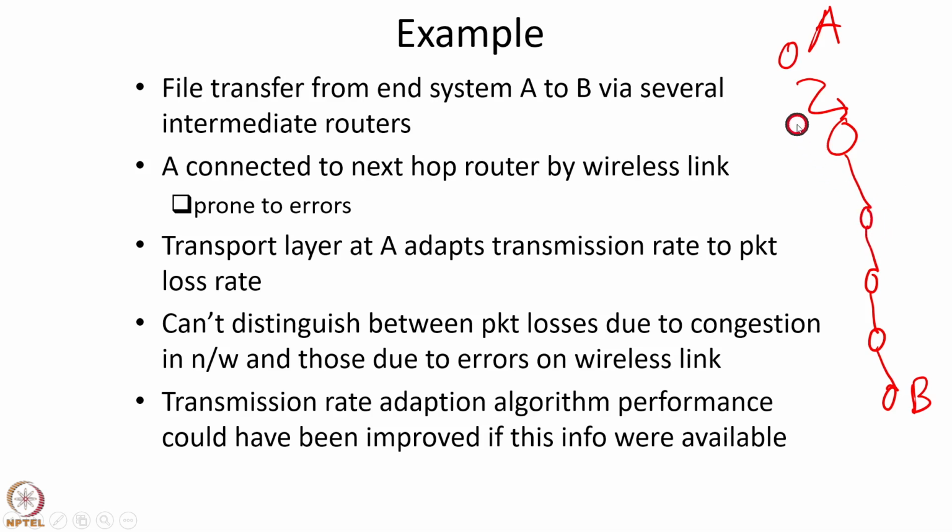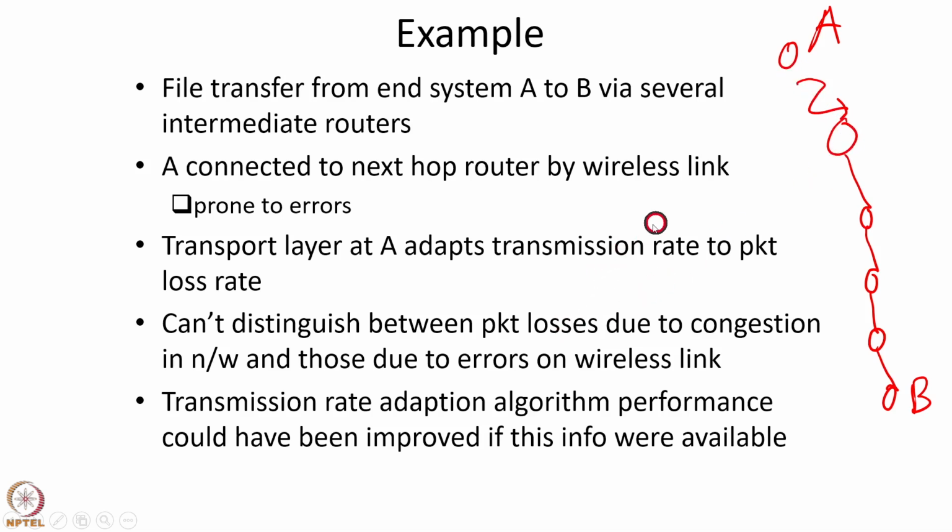So in that case, it is better to significantly reduce the transmission rate. But the transport layer at A cannot distinguish between these two kinds of packet losses: those because of errors in the wireless link, and those because of congestion in the network. So it is not able to adapt its transmission rate optimally so as to get the best performance.